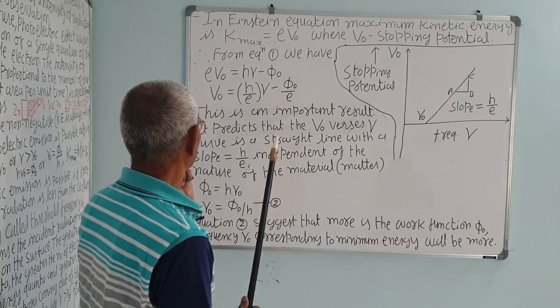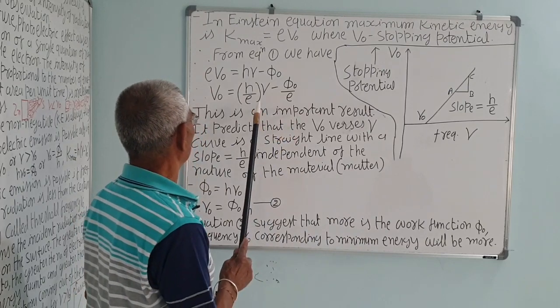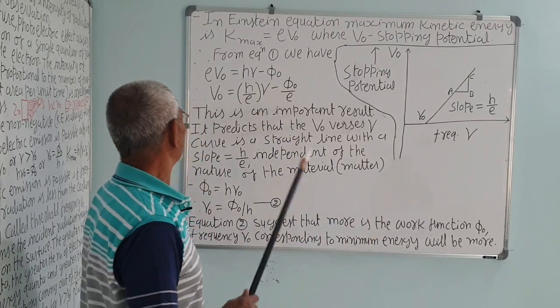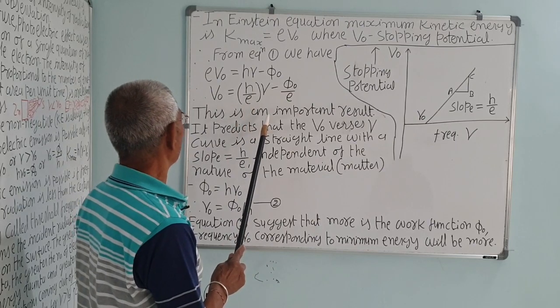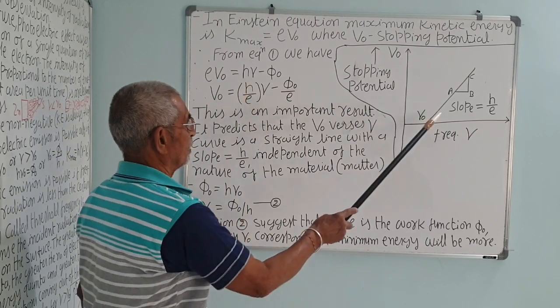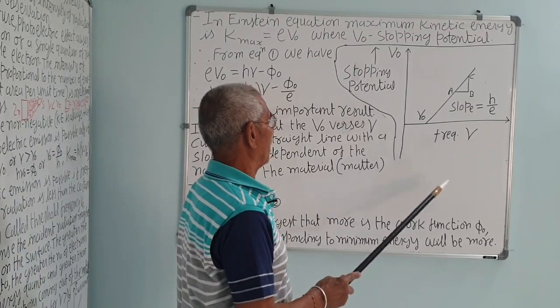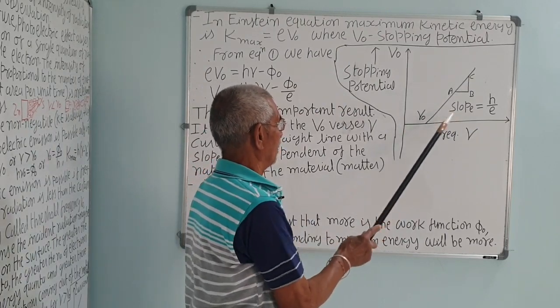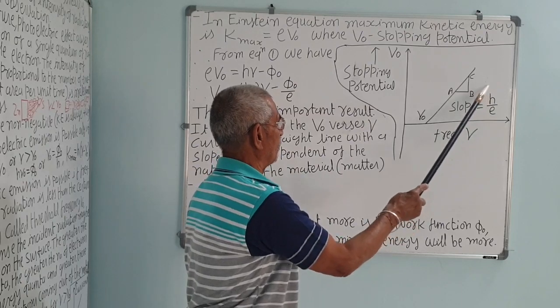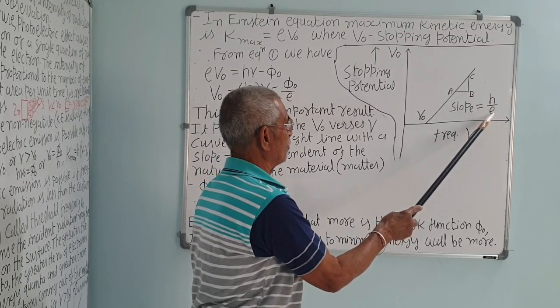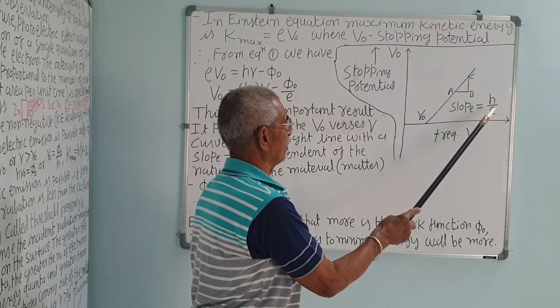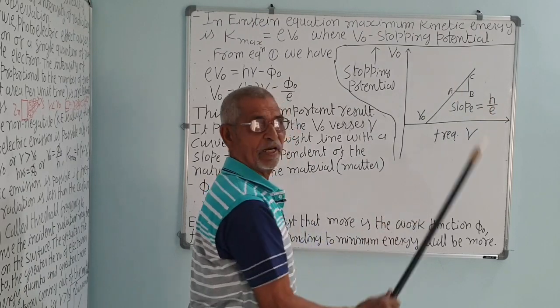After this, Millikan wanted to disprove the Einstein equation or Einstein theory, and for this he did it with sodium metal, plotted the graph and got the value of h upon e, and by knowing the known value of e, he got the value of h.